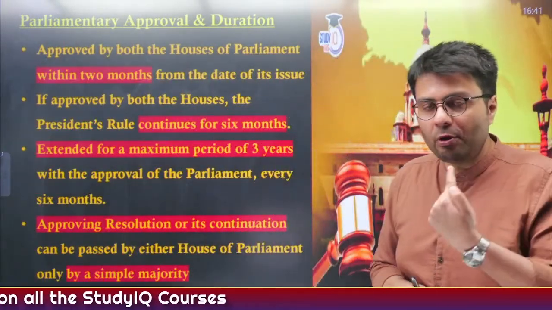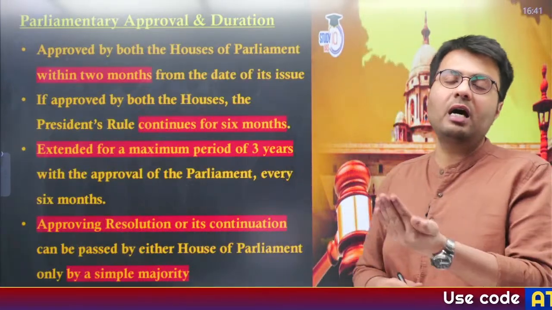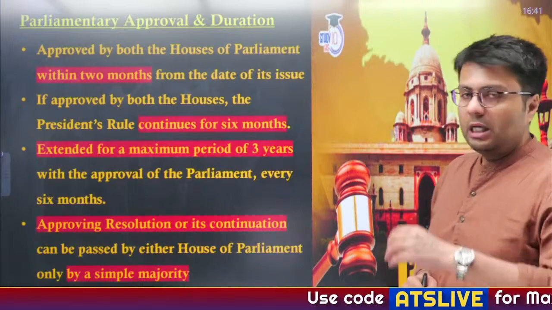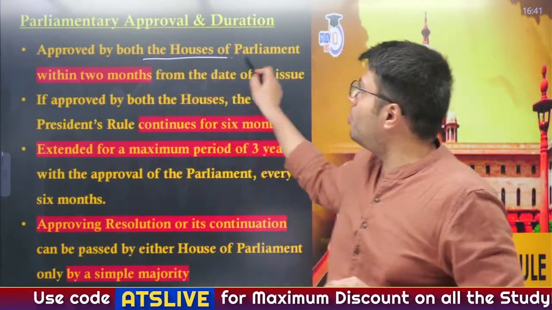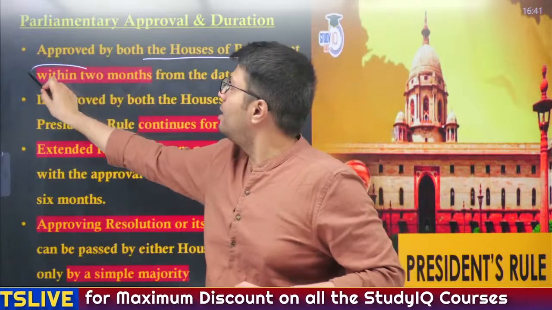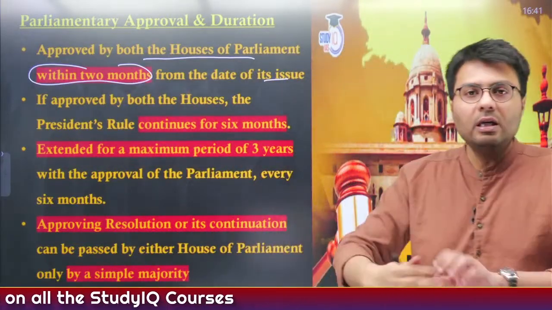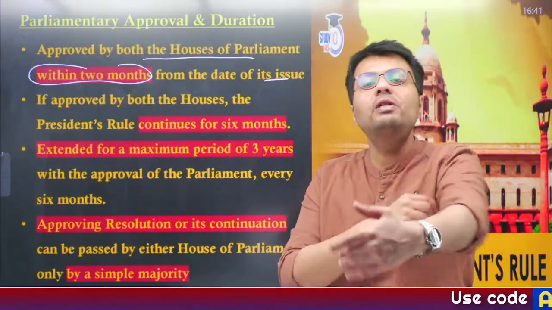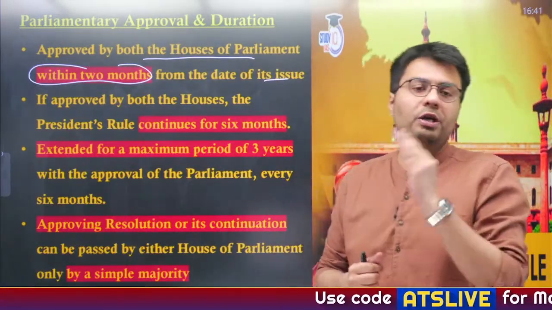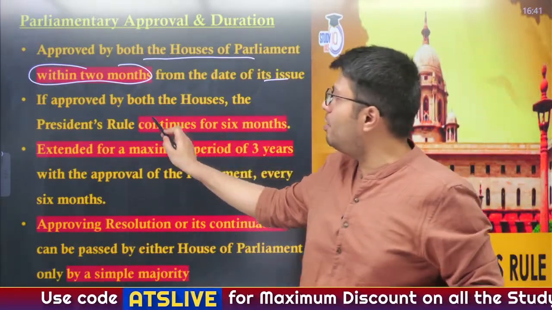Now, what is the process of getting presidential and parliamentary approval, and what is the duration of President's Rule? Once you have imposed the President's Rule in any state, you have to get it approved by both houses of the Parliament within 2 months from the date of issuance. In case the Parliament is not functioning, then you have to get the Parliament's permission within 6 weeks of the reconstitution of Parliament.